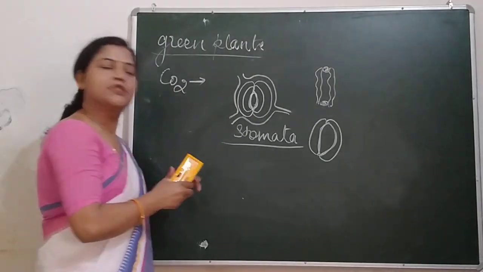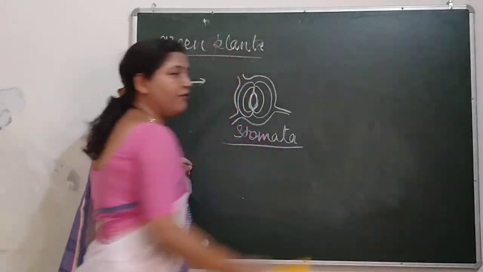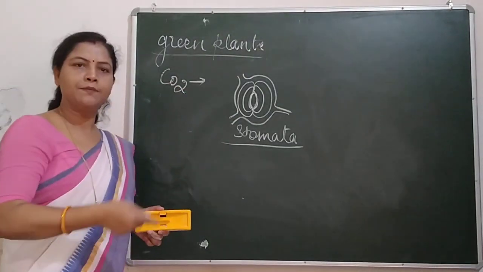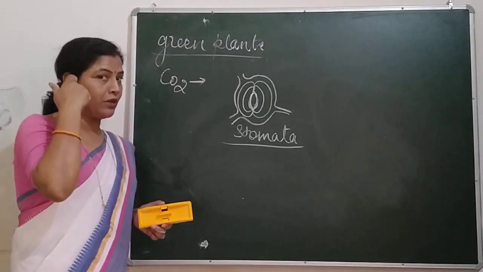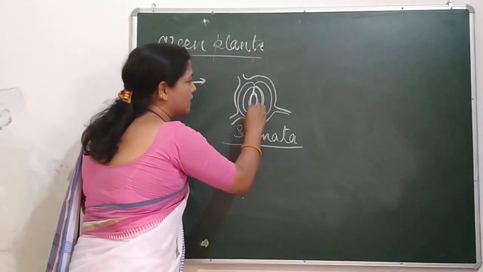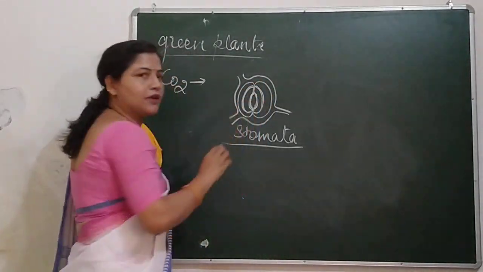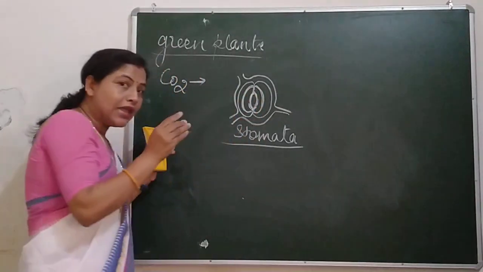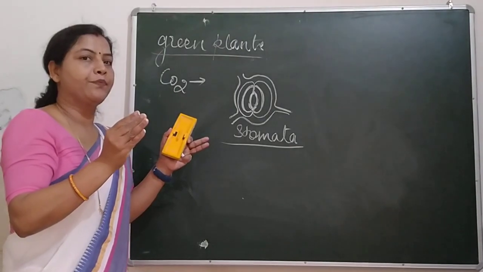The same happens with stomata. When water is absorbed by the roots of the plants, it goes to the leaf for the preparation of food. So it goes to the guard cells of the stomata. Because of the filling of water in the guard cells, they swell.